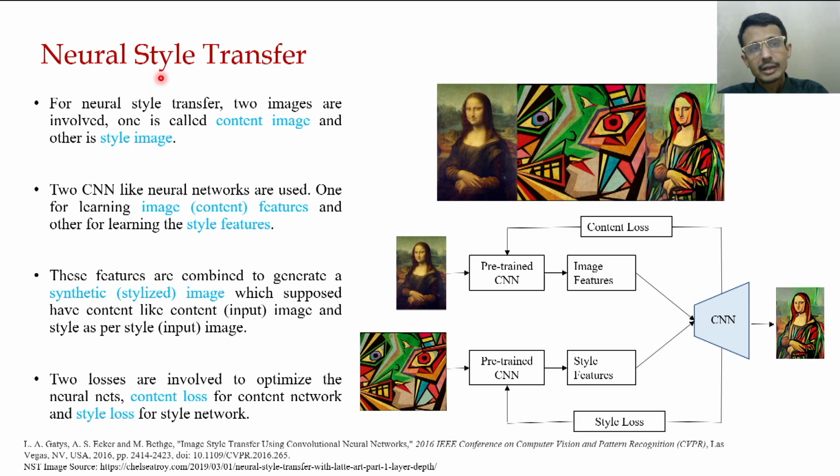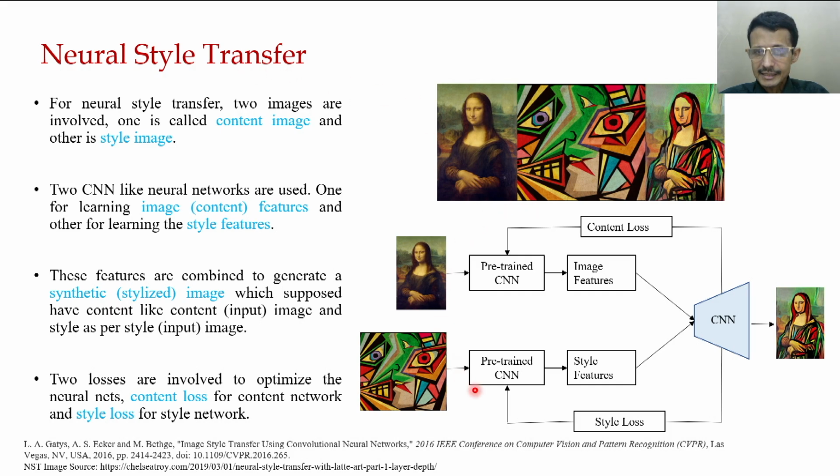Let's just concentrate on neural style transfer. In neural style transfer, two images are involved. One image is the content image, that is the input image, and another image is called the style image. You can see that this image is now transformed to this style image, and that is essentially the essence of this style transfer.